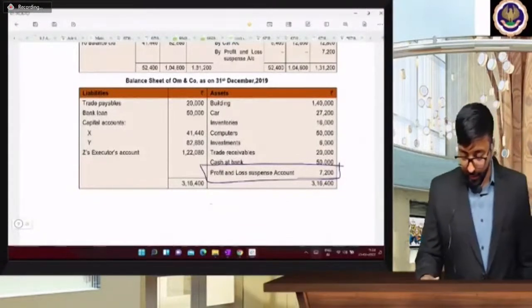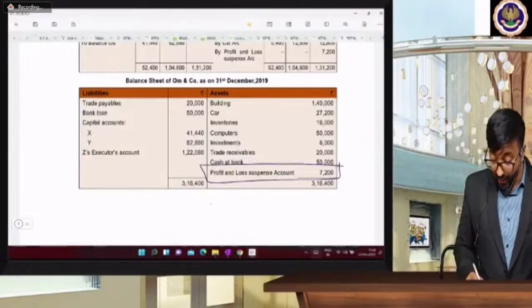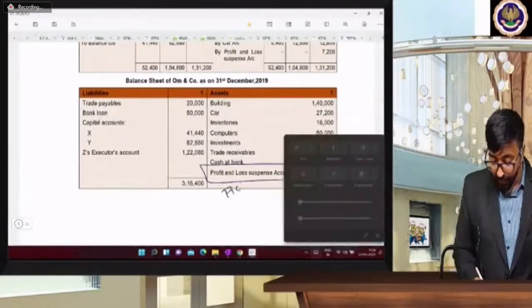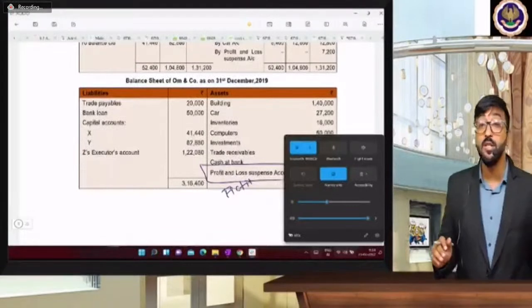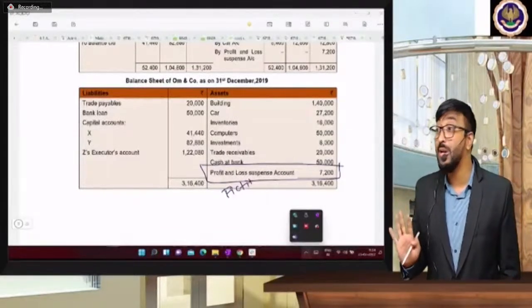Anything you are not getting? P&L suspense? No, beta, it is not an asset. It is called a fictitious asset. See, fictitious means what? Fictitious means which is recorded on the asset side, but it is not actually an asset.